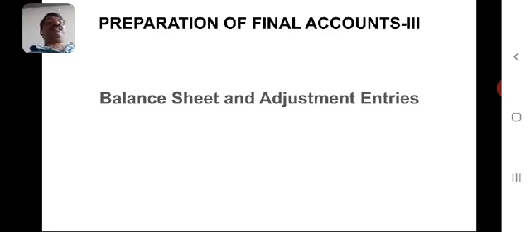Hence, its title will be balance sheet of so and so company as on the last date of the accounting year of that particular enterprise.